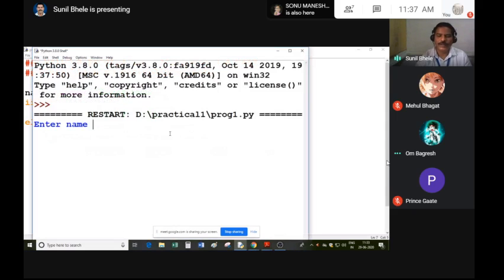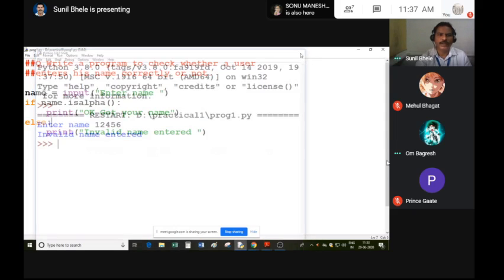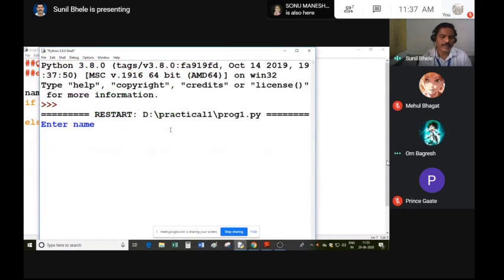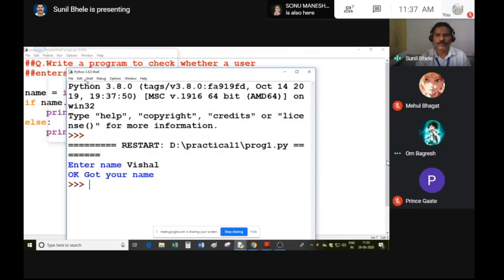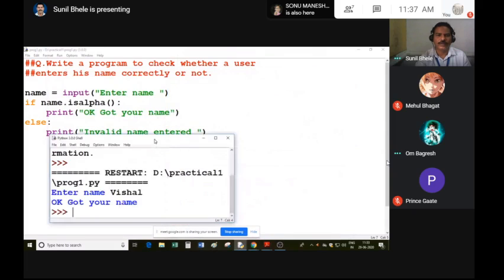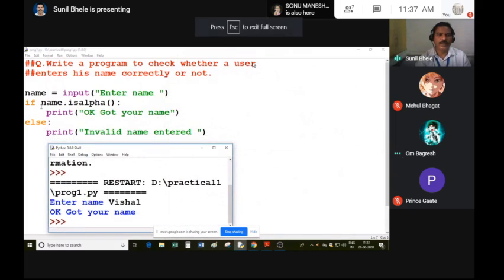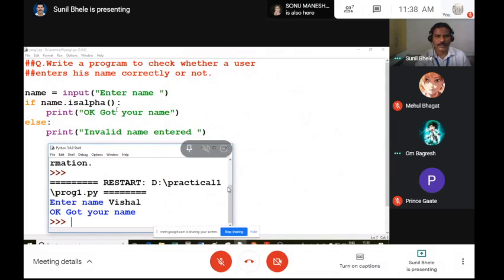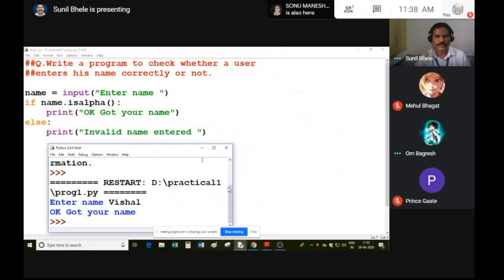Enter name. I enter 1, 2, 3, 4, 5, 6. So invalid name entered. Again run this program. Enter name. So in this case I type Vishal. Okay, got your name. So in this way you can use those functions in your program. So note down this program in your notebook and write down the output also.